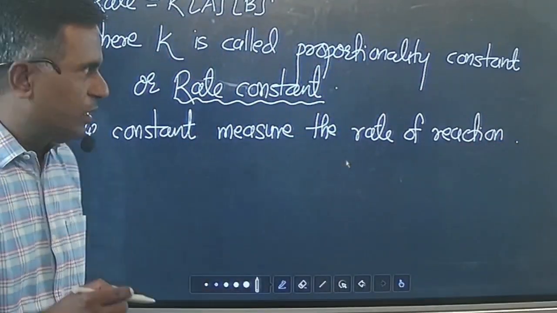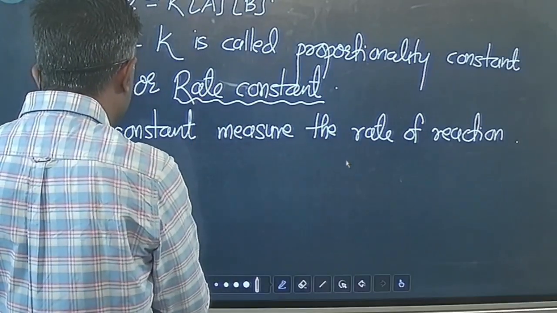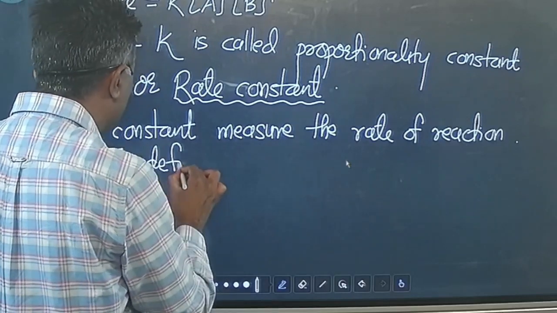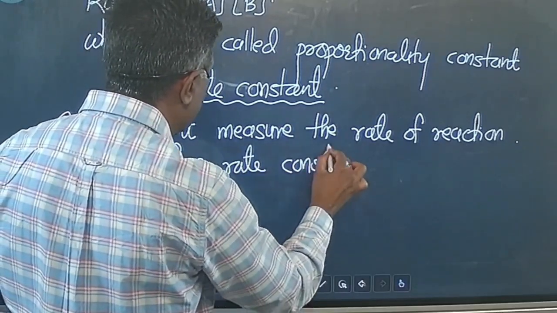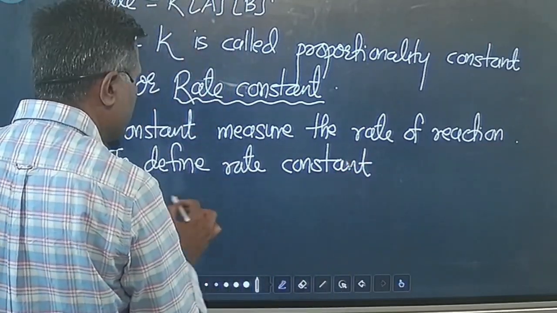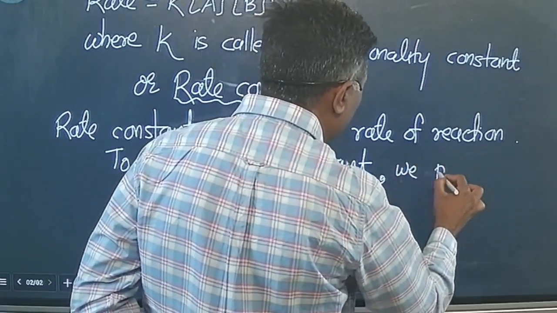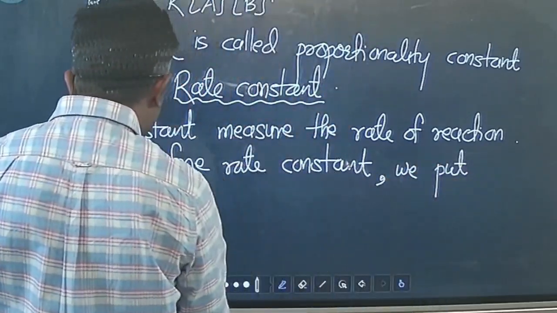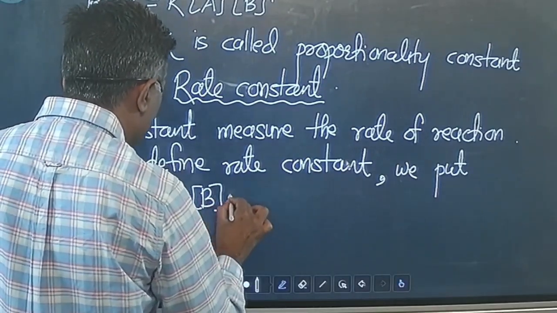Now to define this rate constant, we assume that, let us say, the concentration of reactant is equal to the concentration of product is equal to 1.